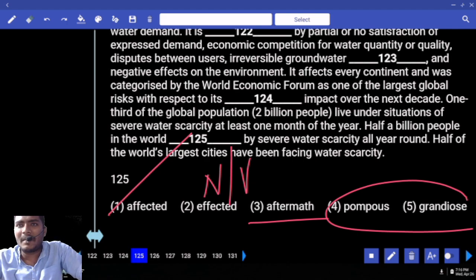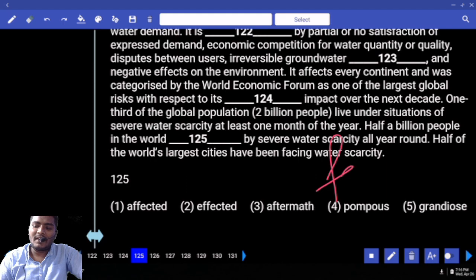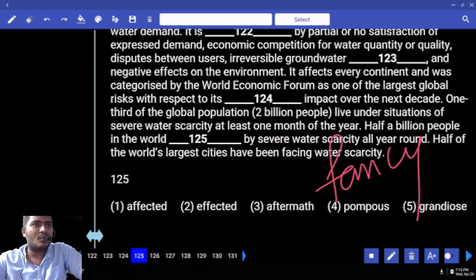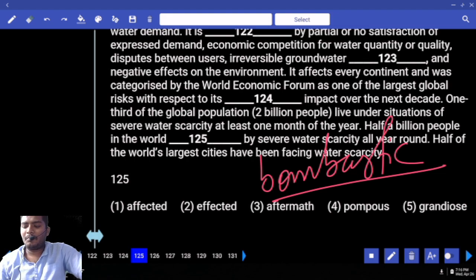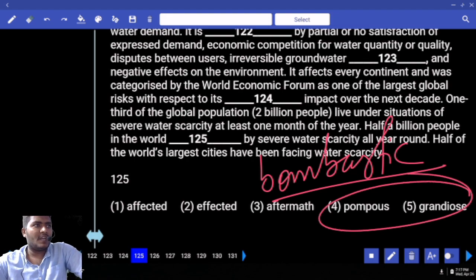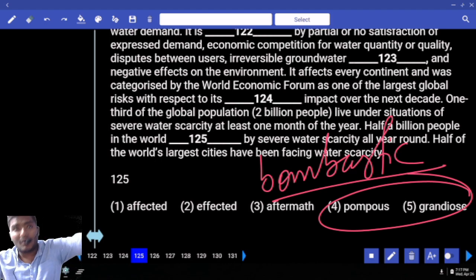Have you ever heard this word bombastic? We also go with one more word, fancy language. Do you know fancy language? What is fancy language? Over appreciating. Write down that word also, bombastic. Bombastic means over appreciative language. Pompous, grandiose, same words. We have one more term which is used for the speech which is without preparation. If speech is given properly, that is eloquency. If the speech is over appreciating, that is bombastic, pompous or grandiose.